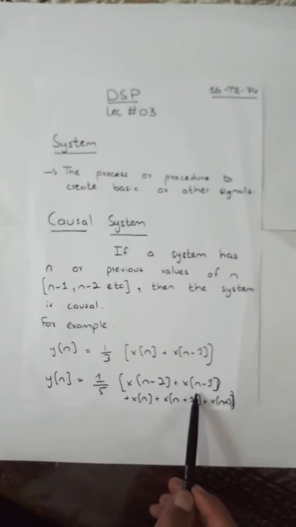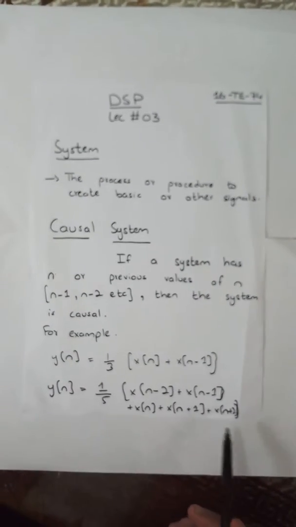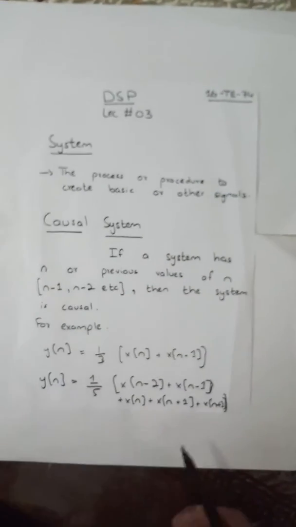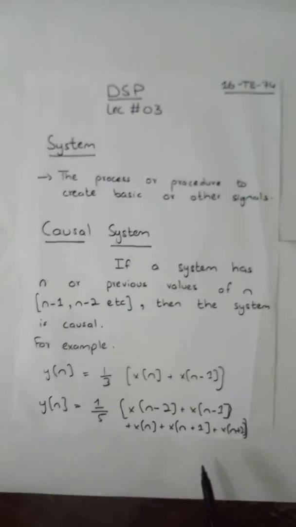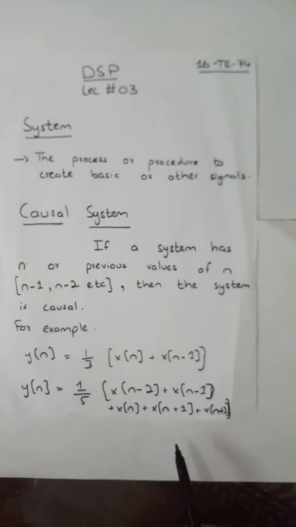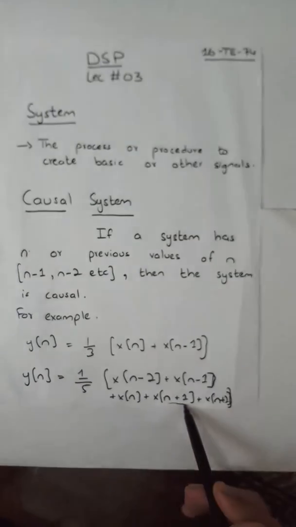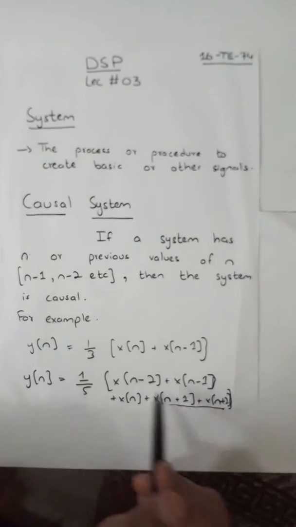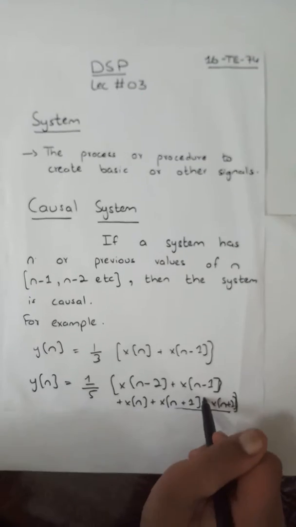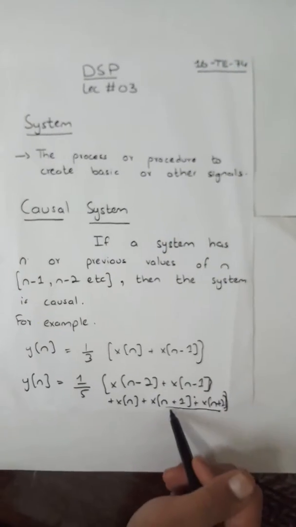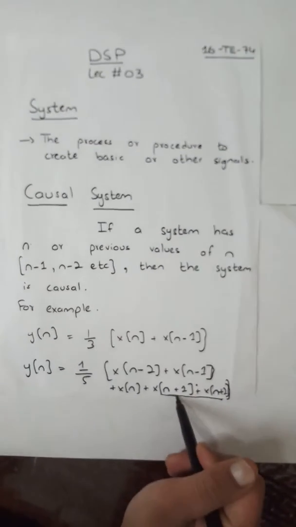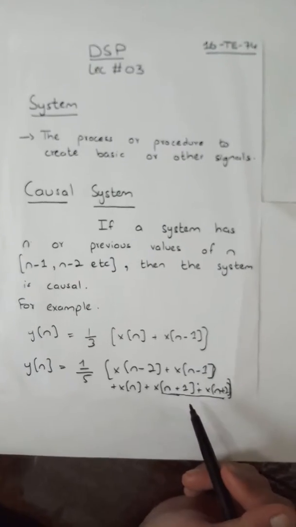Because it has the previous values and the next values. हमारे पास इधर दोनों वैल्यूज़ हैं, n से पीछे वाली वैल्यूज़ भी हैं और n से आगे वाली वैल्यूज़ भी हैं. This system would be non-causal. ये नॉन कॉज़ल होगा. क्यों? Because of the next values of n. प्रीवियस वैल्यूज़ की वजह से ये कॉज़ल तो है, but because of the next values this system is non-causal.